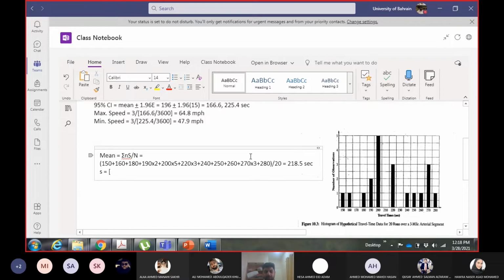The equation was summation of n into s square plus capital N into the mean value, divided by N minus 1, all to the power of half, meaning under root.